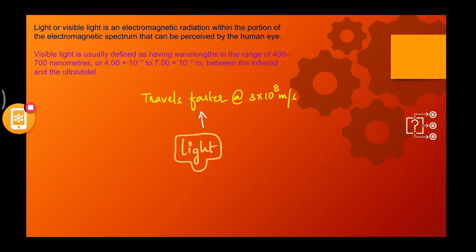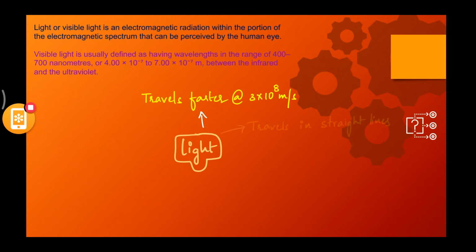There is so much distance from the earth to the sun, but every day in the morning you get the sunrise. The sun rays travel pretty fast, 3 x 10^8 meters per second. It is not a negative value, it is a positive value. If you put 8 zeros after the 3, that is how much it travels per second. The value is that huge, right? So light really travels fast. That's the reason why, if a person does something really quick, we use the phrase light speed.